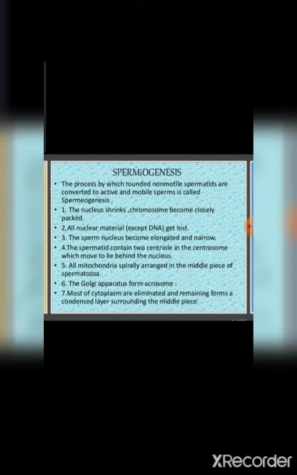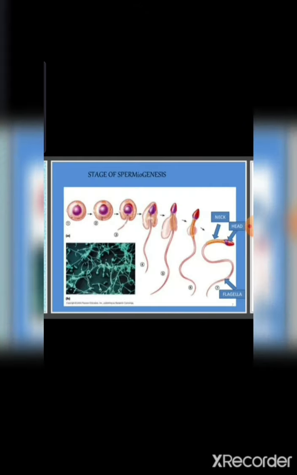And much of the cytoplasm of spermatid is lost, and the remaining cytoplasm forms a sheath around this mitochondrial spiral, and that is known as the manchette. So this is spermiogenesis. Spermiogenesis means formation of spermatozoa from spermatid. So you can see these are the changes.